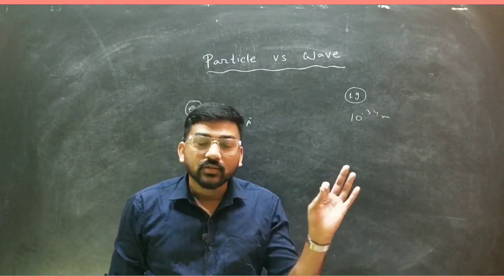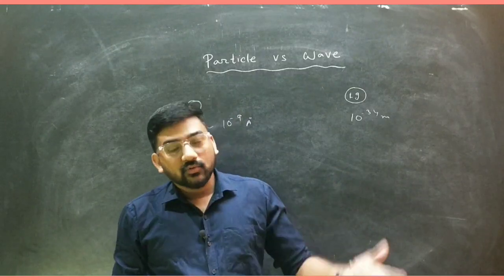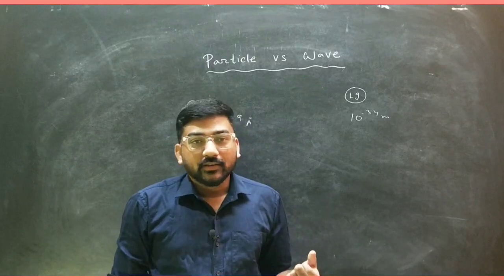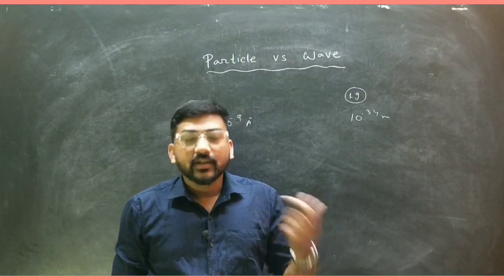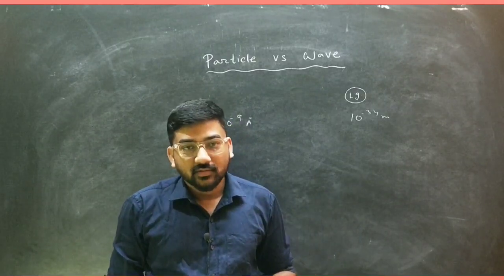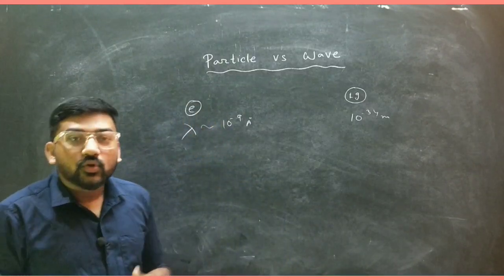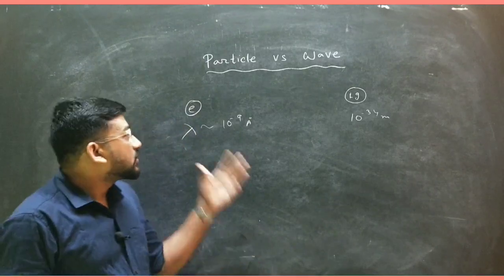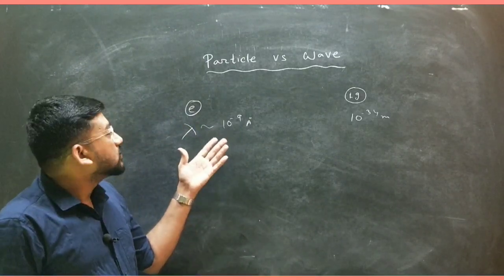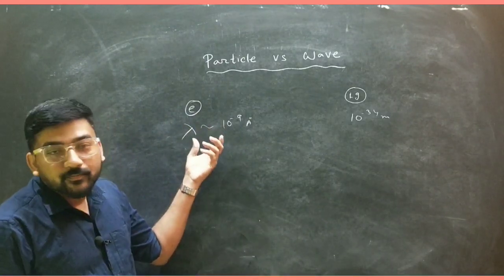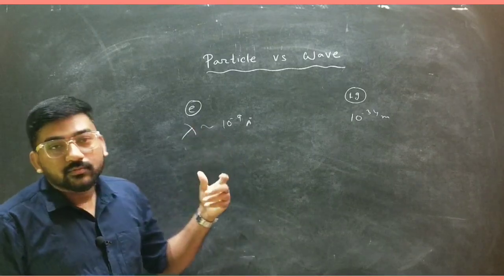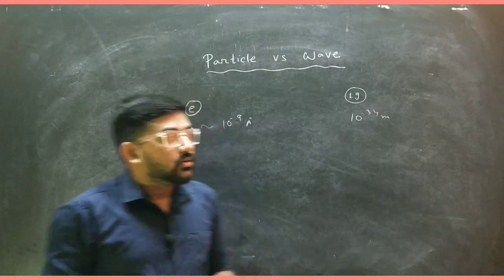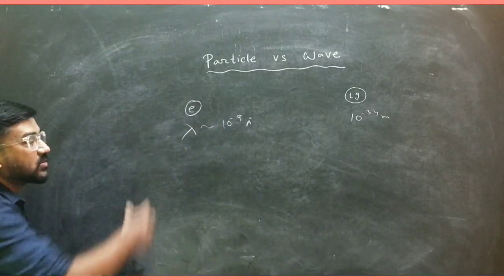If a particle is moving with certain velocity, maybe it is a microscopic particle or it is a macroscopic particle, there is a wavelength, but whether this wavelength is significant or not, that is the question. Okay. So whenever we talk about quantum mechanics, we are talking about microscopic particles. So we will always talk about electron, proton, neutron, these kinds of microscopic particles. Okay, so basically in most cases we will talk about the electron.